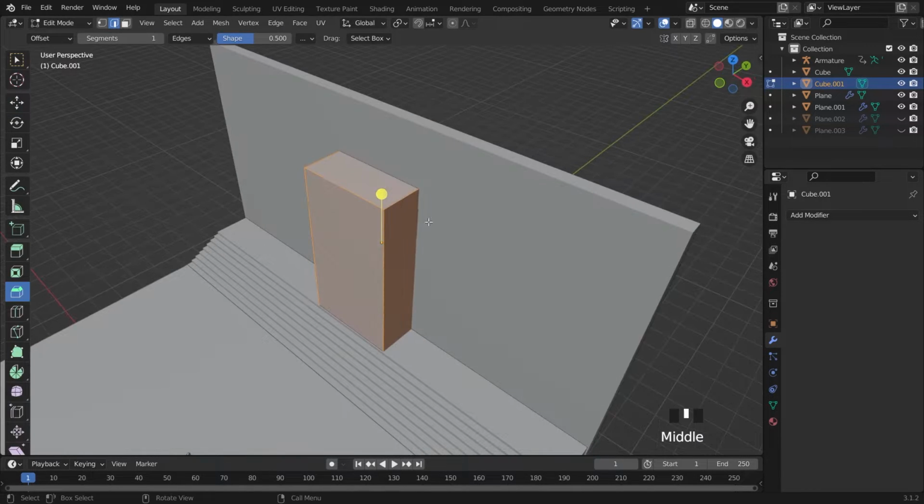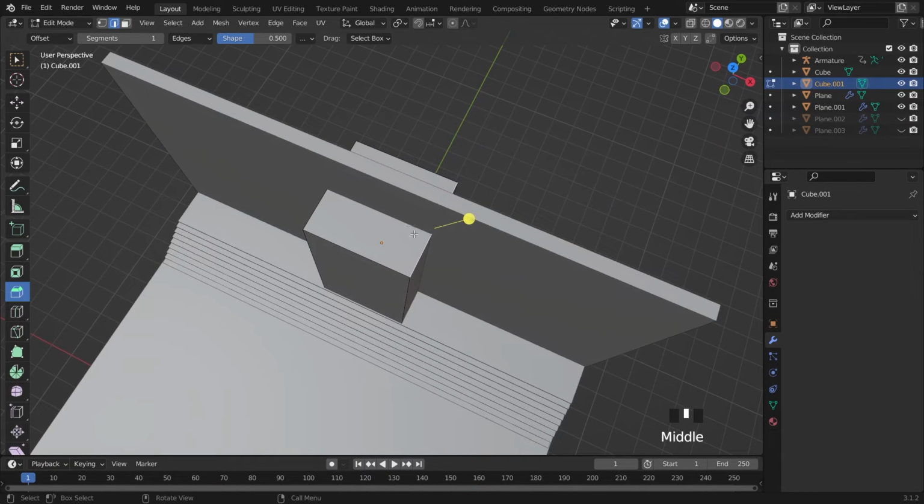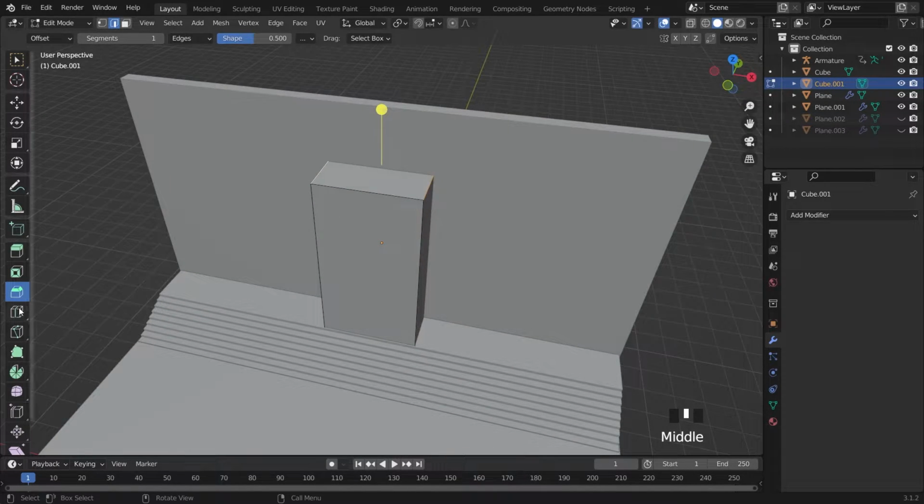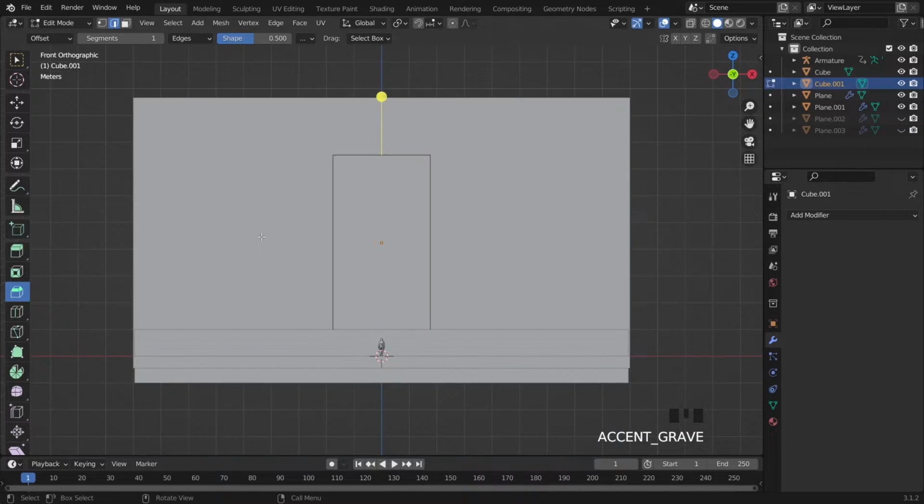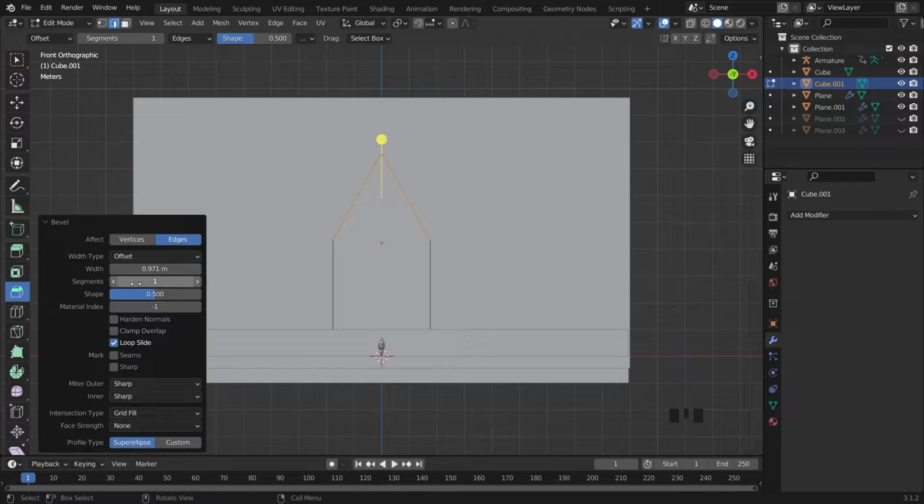Just click Tab, click on this side, on the right and the left side, and then we're still on this side, right, on the bevel, and then after that, just grab it up and just make it like this.